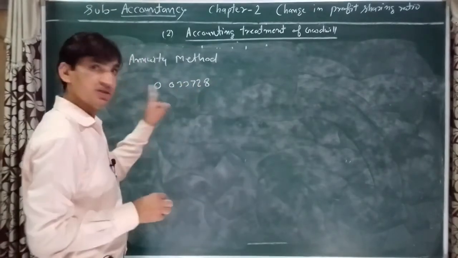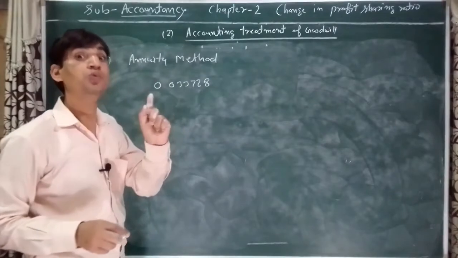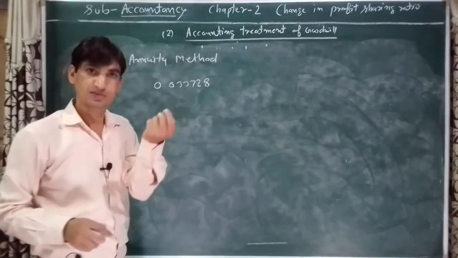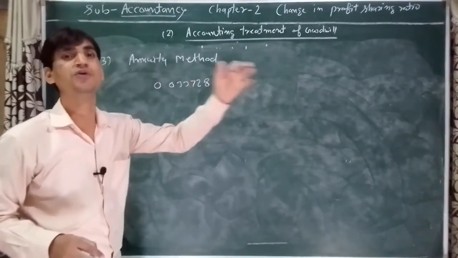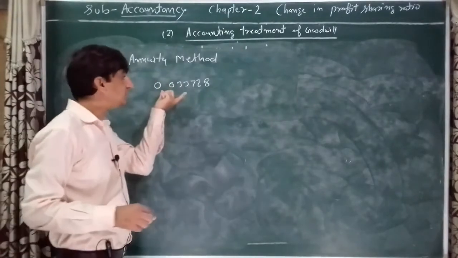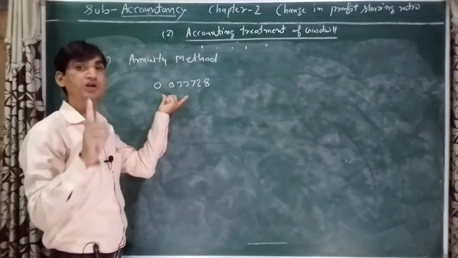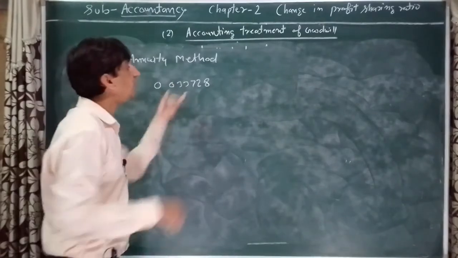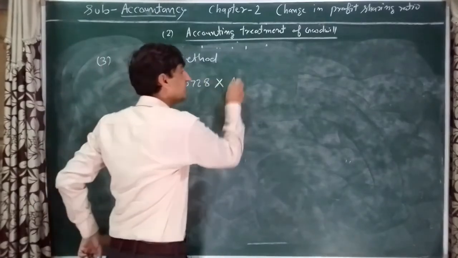This is the value of a rupee at a particular percentage rate for 10 years, for 5 lakh. One rupee's value is given in the question. This value is multiplied by average profit.